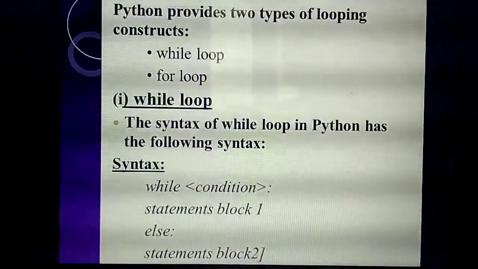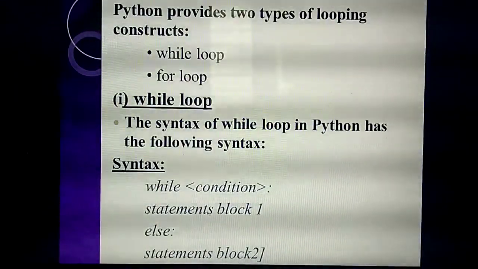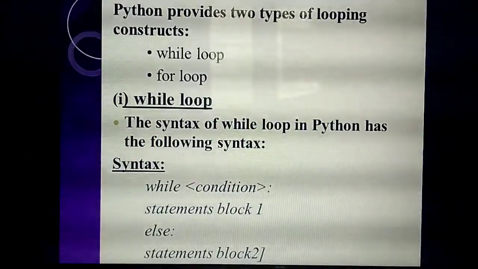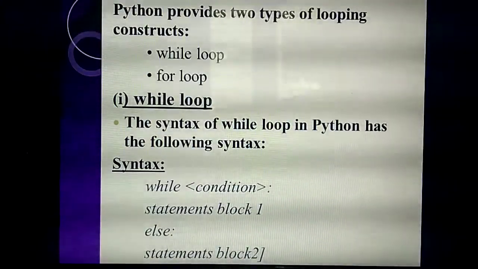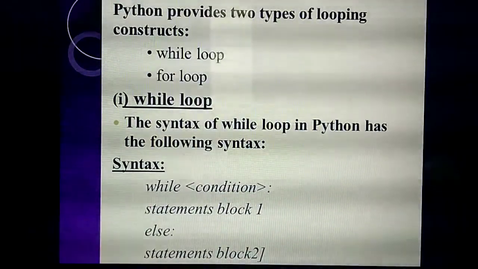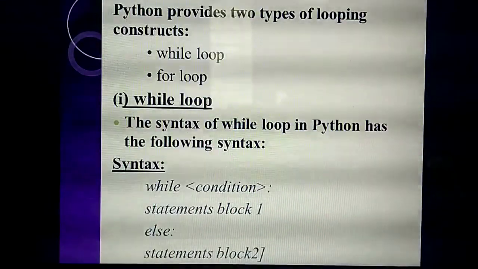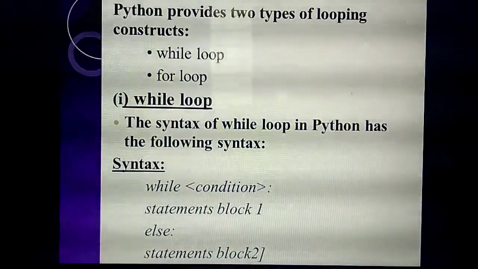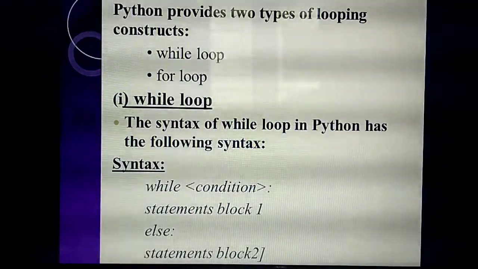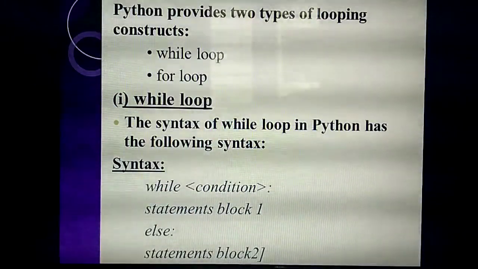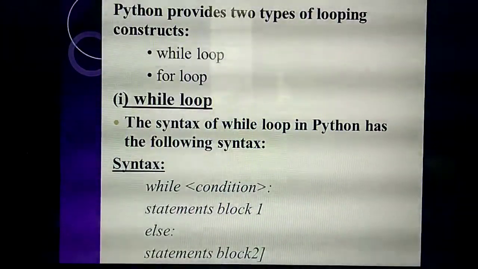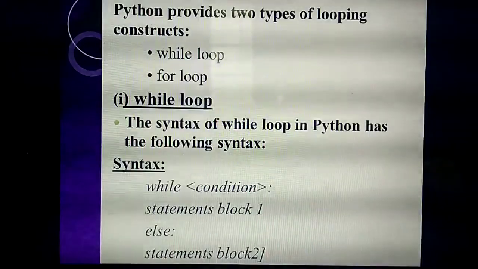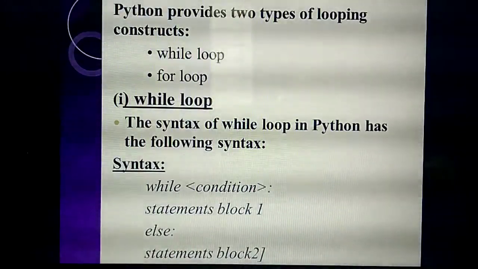Understand? So listen. In looping, there are two types of loops. For a looping construct, how many types of loops are there? Two types. What are they? While loop and for loop. Okay. Like the statements, you have studied three types: if statement, if-else statement, if-elif statement.